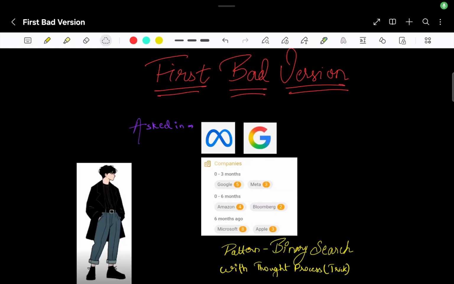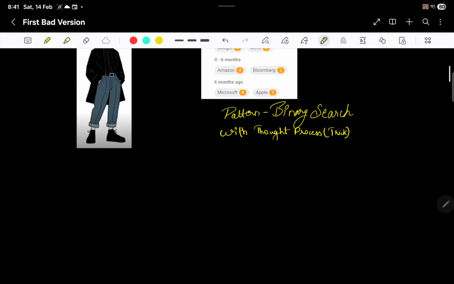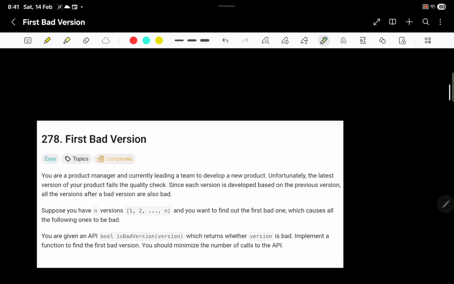Today we are going to solve first bad version. This question has been asked in Google, Meta, Amazon, Microsoft, Apple, and this is one of the questions that improves our understanding of binary search. Again, we are going to solve this using binary search, as mentioned in the description also. The main motive is to identify when a question says that it can be solved through binary search. So let's go ahead and see the question.